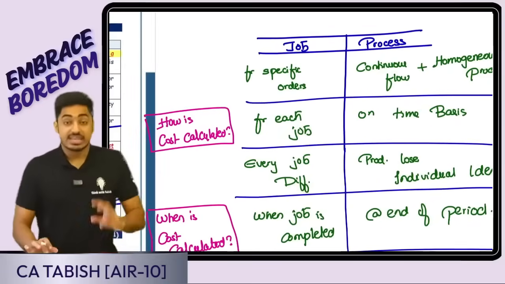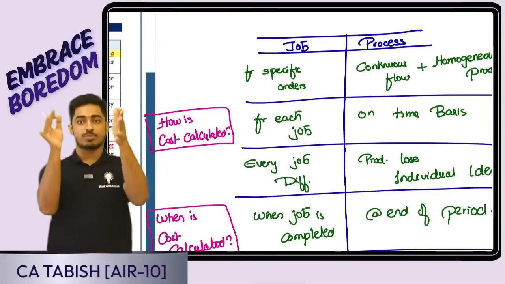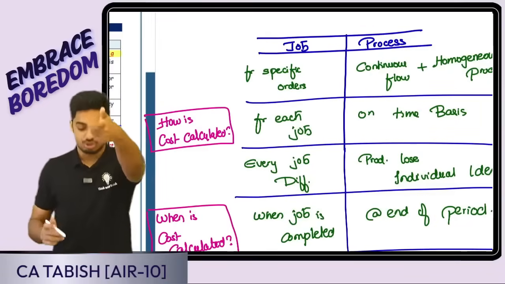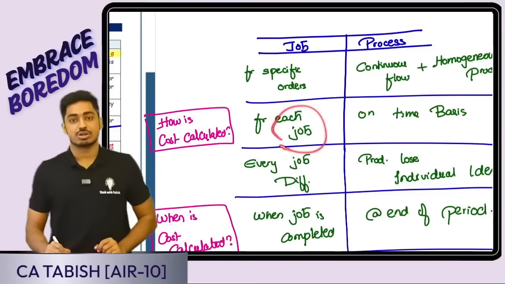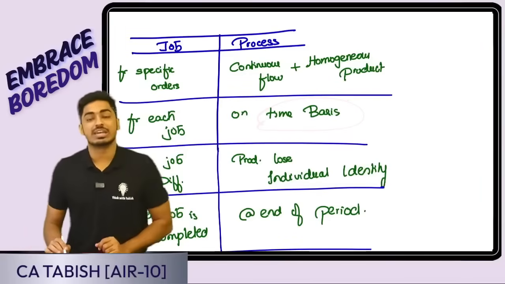Point number 2, how is cost calculated? In case of job costing, I am calculating the cost for a job. Cost is calculated for each job. In case of process costing, how will I be doing the calculation?